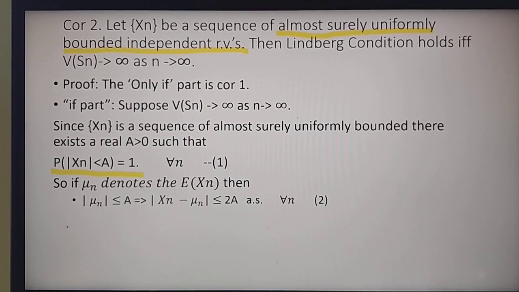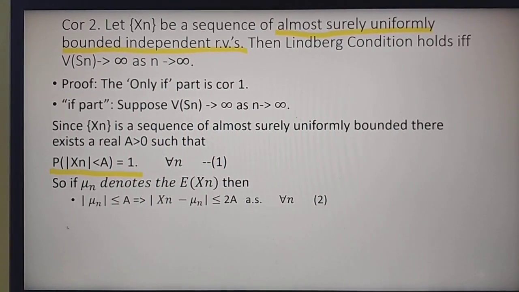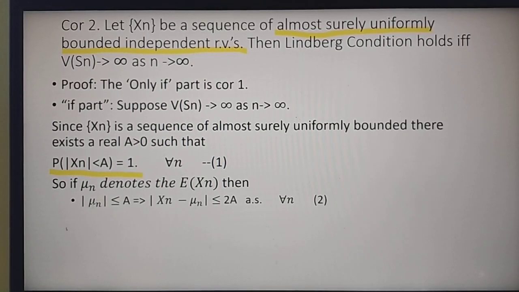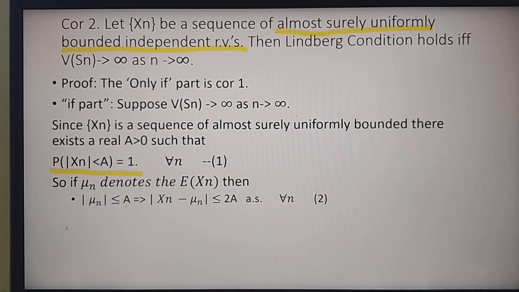So if mu n denotes the expectation of Xn, then absolute mu n is less than or equal to a, because the probability of absolute Xn less than a is 1, so the mean will be less than or equal to a. All the Xn's are less than a, so their average will also be less than or equal to a.